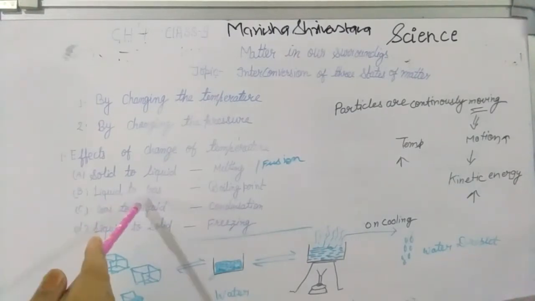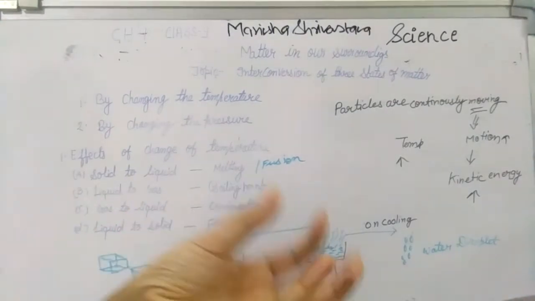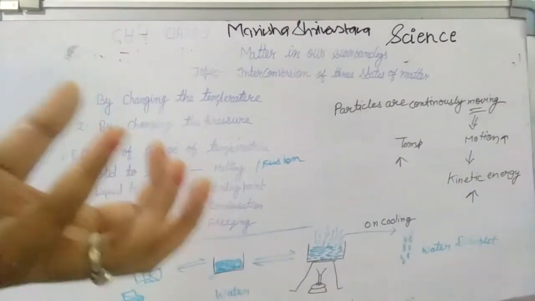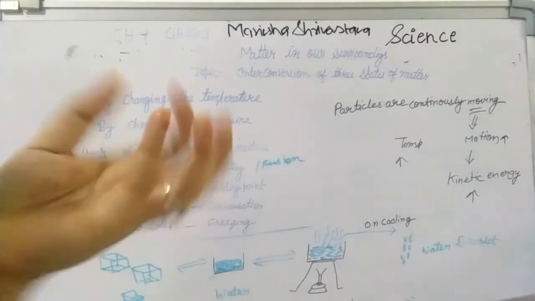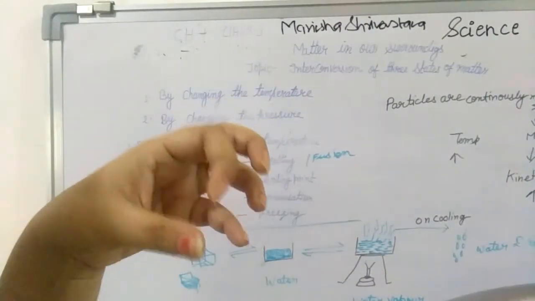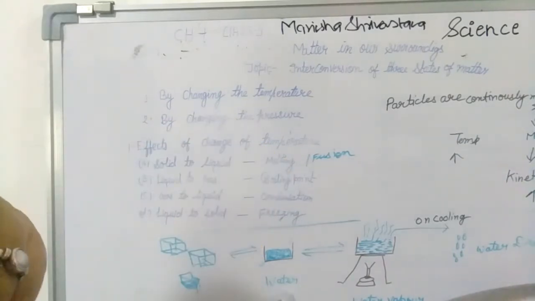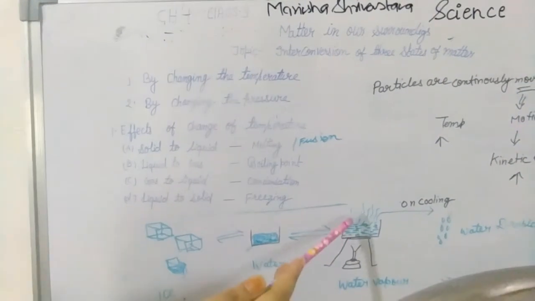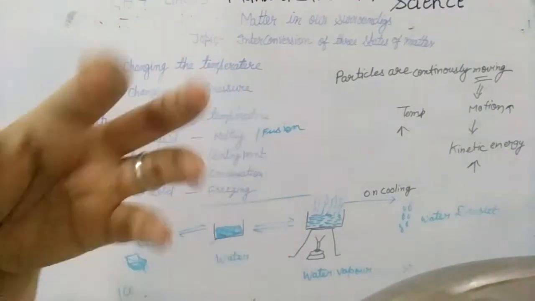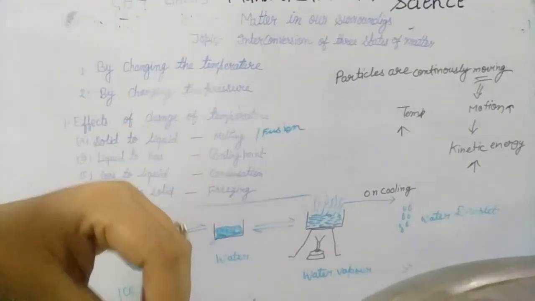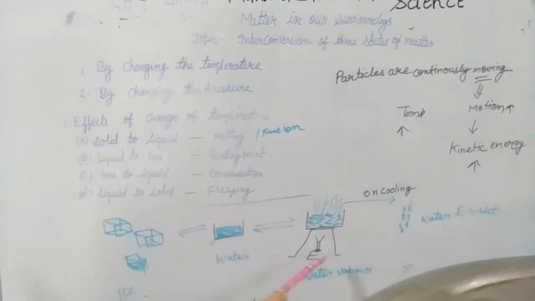Next, liquid to gas. When you boil some amount of water, you can see the vapors of the hot water. It starts to give vapors, so it changes into gaseous form. Water is in liquid form. When you boil this water, it starts to give vapors. So we get water vapors. This process is called boiling. So what is boiling? The change of a liquid substance into gas on heating.